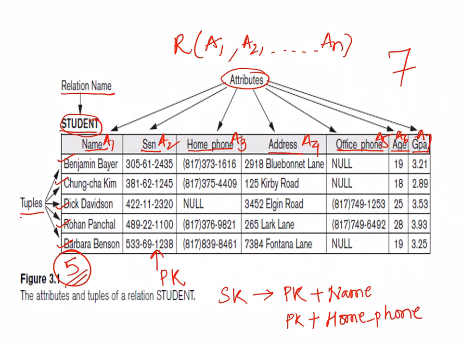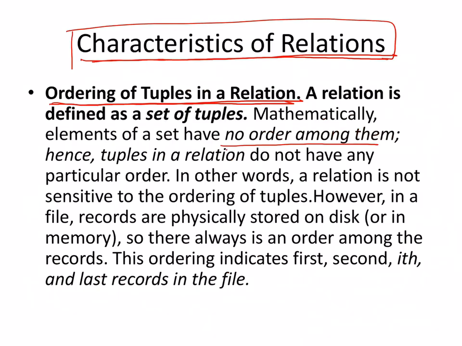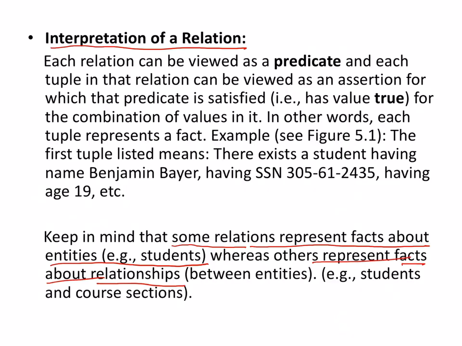Or maybe I want to take primary key, name and phone number, that is also possible. So as many fields as are there, that many combinations are possible, but the only compulsion is that a primary key has to be there. Okay, so let's come back to what we were discussing.